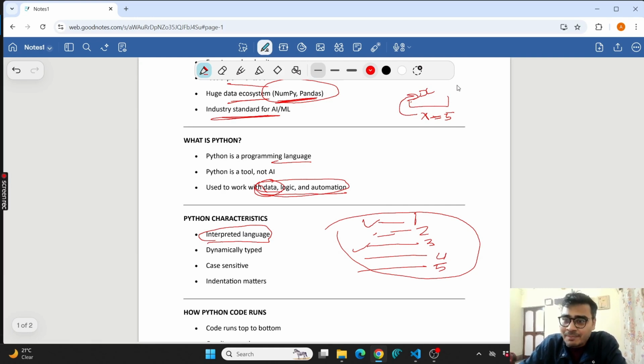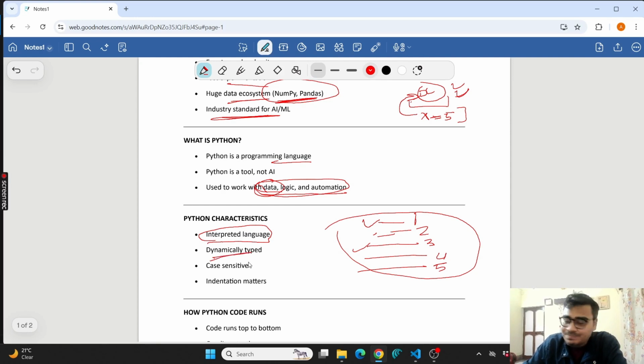Because Python starts from the top line and it does not know that you have defined x equals 5 at the bottom, because it has not seen the bottom. So it will think that x is not defined, and give you the error. Though x is defined at the bottom, Python does not know, because Python always runs from top to bottom. So first it will execute the first line, second line, third line like this. So that's one of the important things to know about Python.